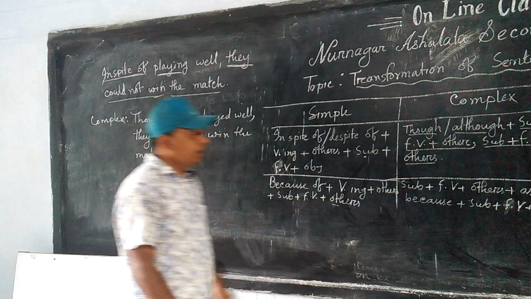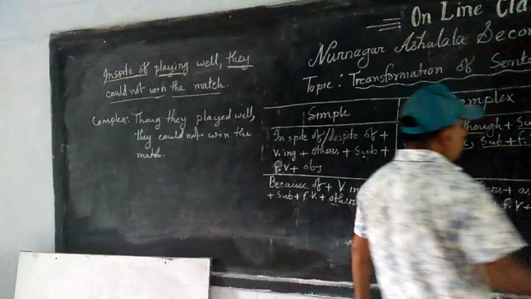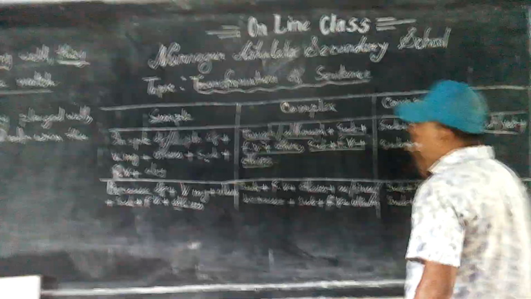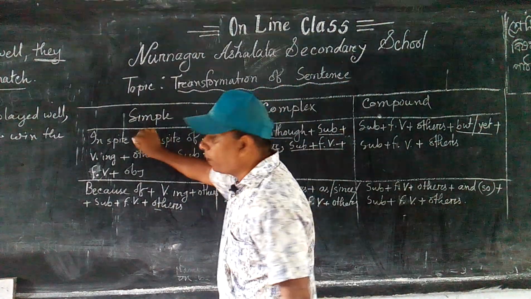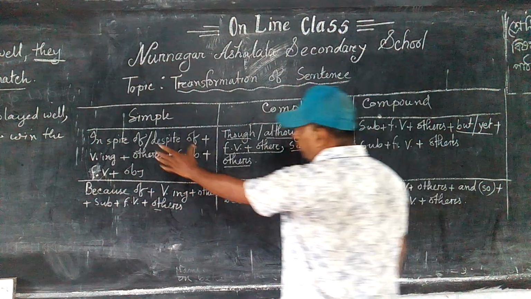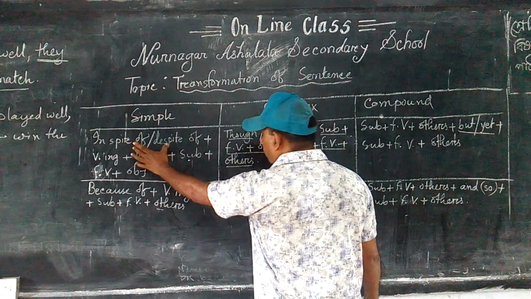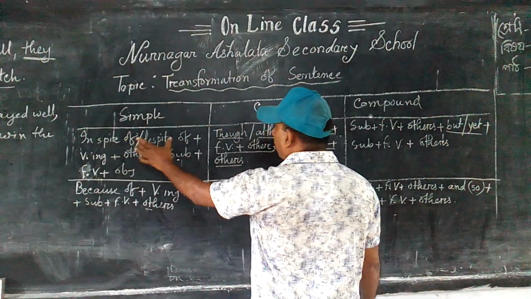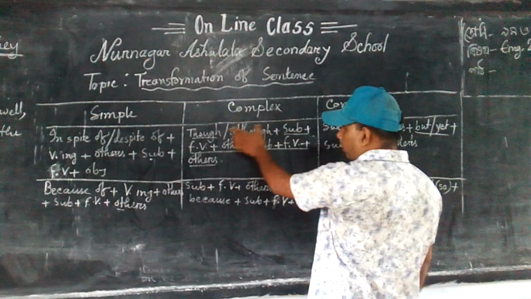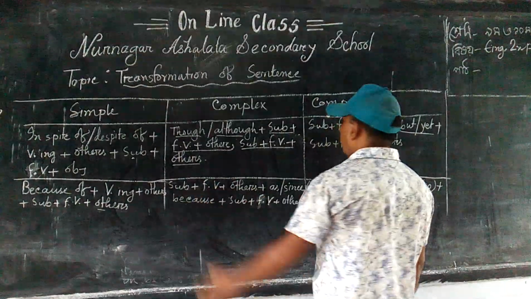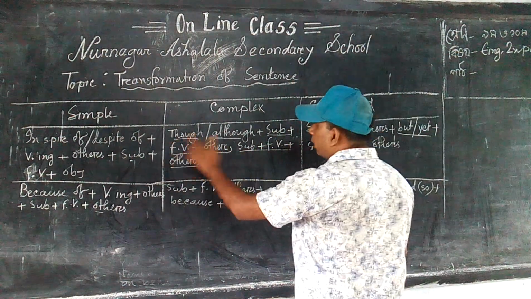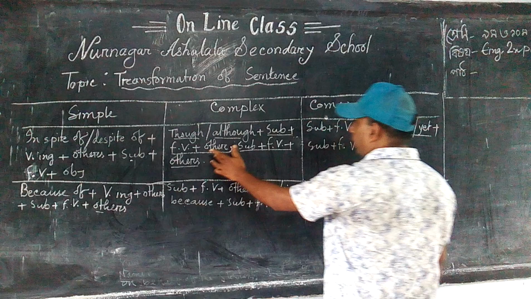In the same way, in a compound sentence you have to use but or yet in place of though or although or in spite of. If any sentence starts with in spite of plus verb ing, or any complex sentence starts with though or although, these kinds of sentences are simple and complex.